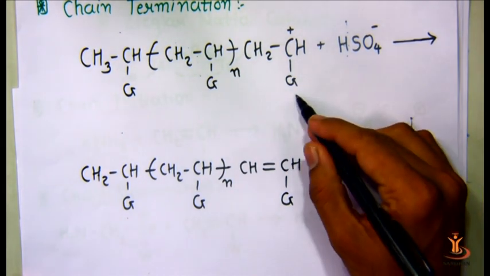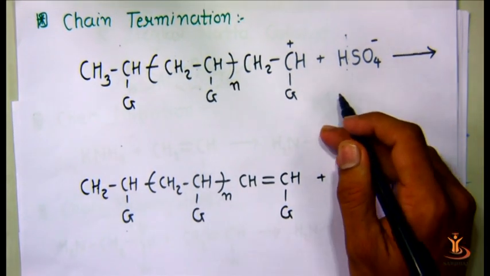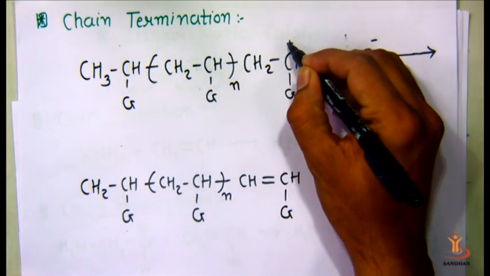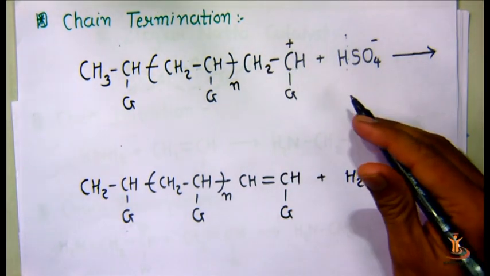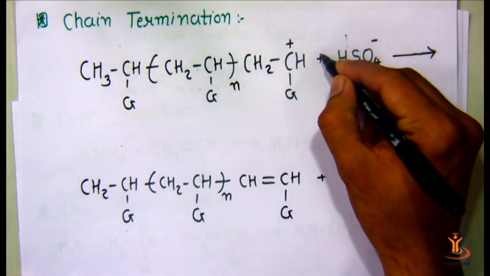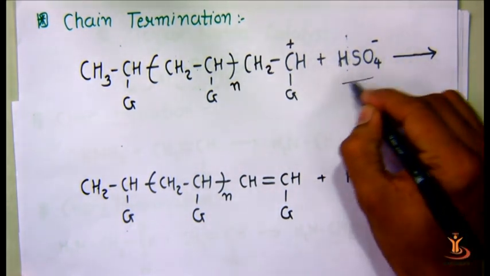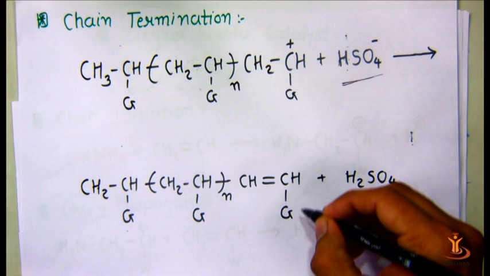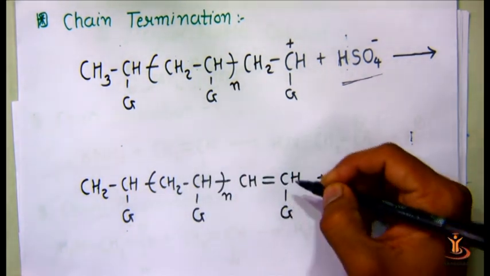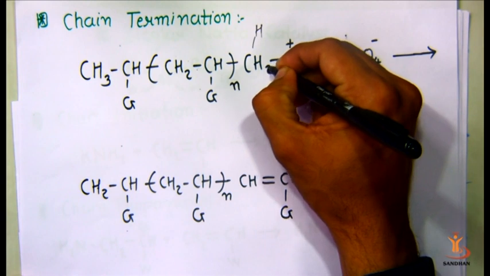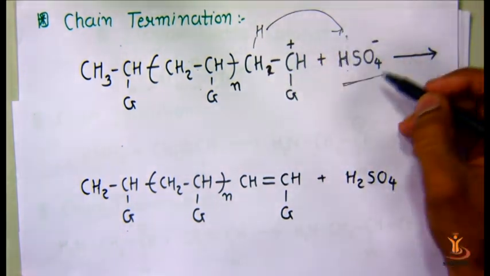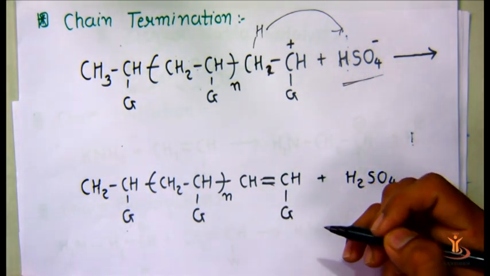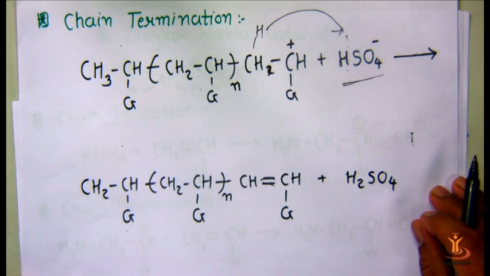Now we have to make it neutral to form the polymer. To terminate this charged polymerization reaction, we use this type of negative radical, which absorbs a proton and makes the polymer neutral. This hydrogen is absorbed by the negative radical, a carbon-carbon double bond is formed, and the chain is terminated.